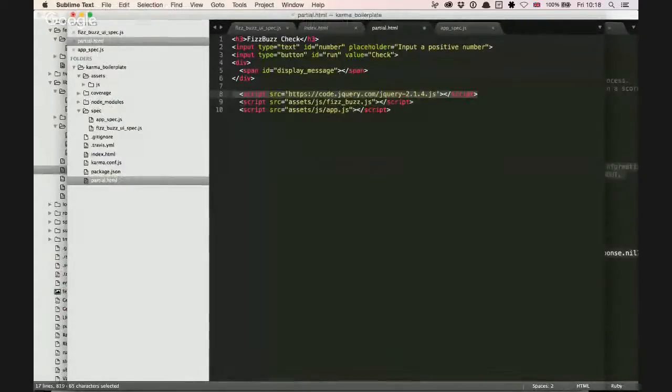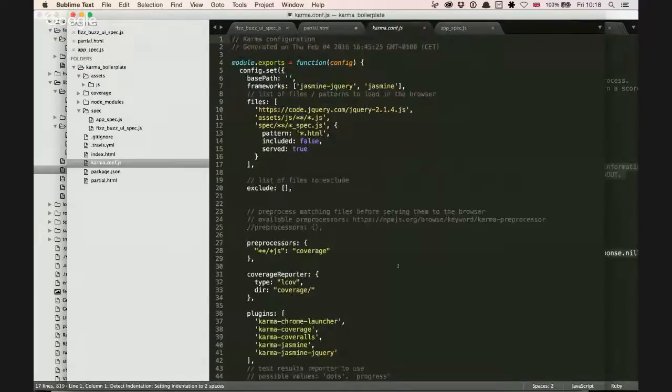Okay, so that must be set then in the karma conf probably. Yeah, possibly. But the thing is, we've already said that jQuery is available.